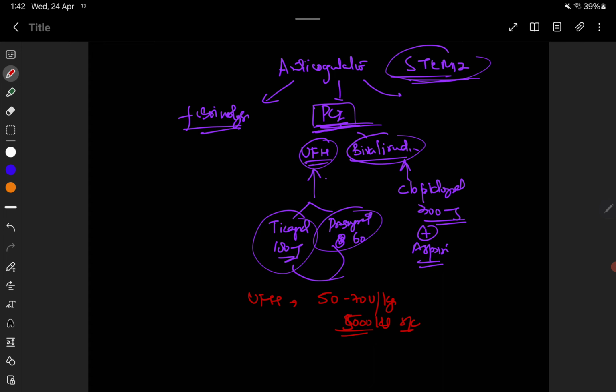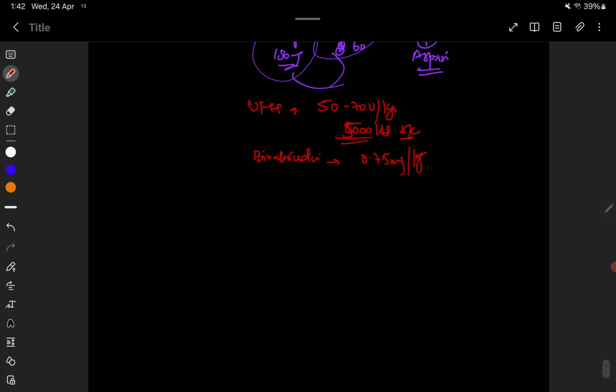Additional heparin may be given in the catheterization laboratory based on the results of the ACT monitoring, whereas for bivalirudin the initial dose is 0.75 mg per kg, followed by IV infusion. So if a patient is, for example, 60 or 70 or 100 kg, 0.75 mg per kg we have to give.